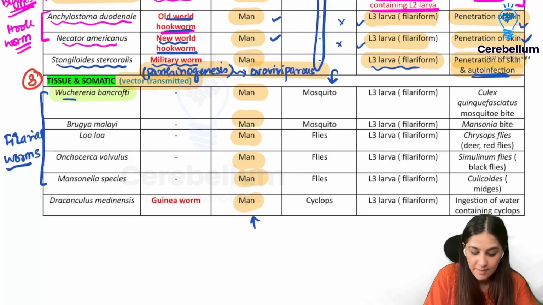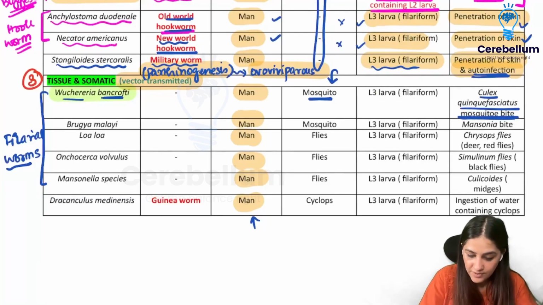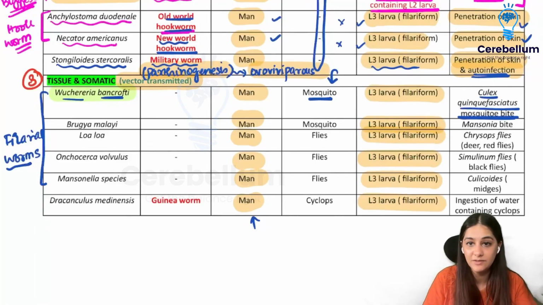So now Wuchereria bancrofti is going to be transmitted by a mosquito, right? And which one? Culex quinquefasciatus, which is by mosquito bite. So Culex is the vector. Here again, all of them will have the L3 larva. So that is the same. L3 filariform is going to be the same for all of them. So you don't need to remember it individually.